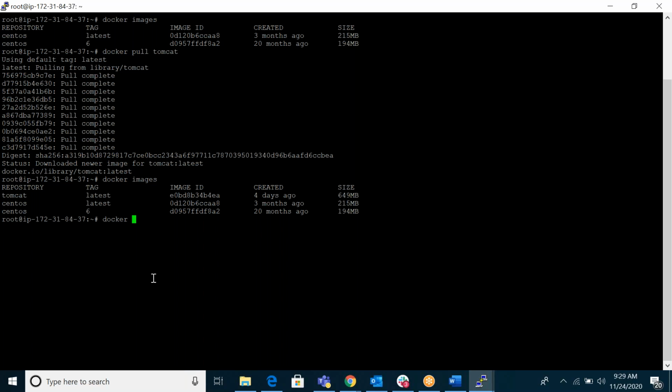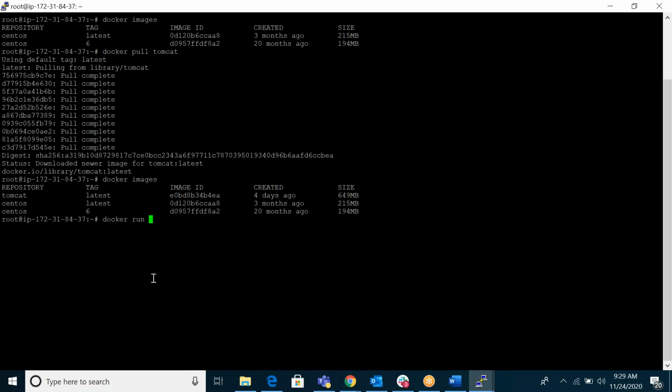A container, in our case, is like a VM. For Docker it is one service; for us it is one VM. To create a new container, you have to run your image, which is your OS.